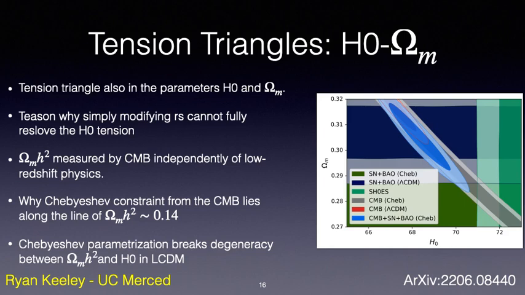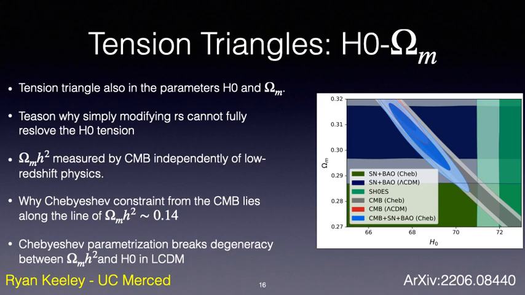Similar to the last slide, here I show the CMB, BAO, and supernova and Chu's constraints, and show how they can create a tension triangle also in the parameters H0 and omega matter. Such a tension triangle has been advanced as the reason why simply modifying RS cannot fully resolve the H0 tension.